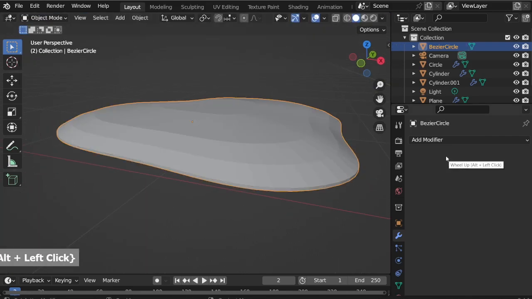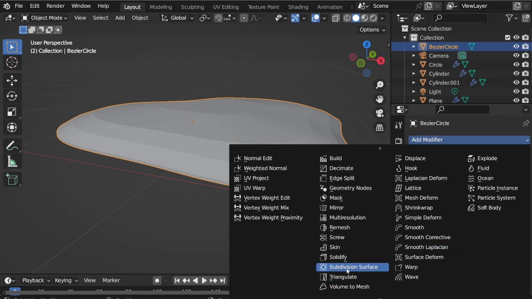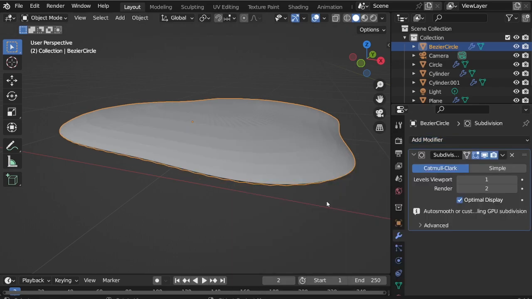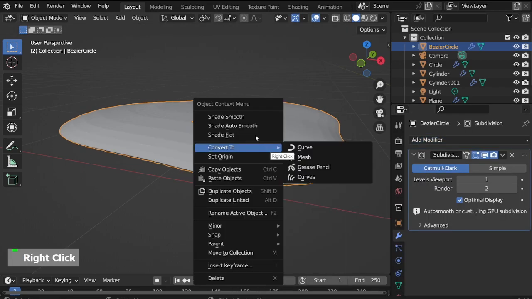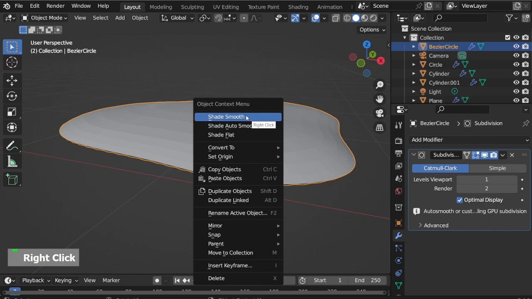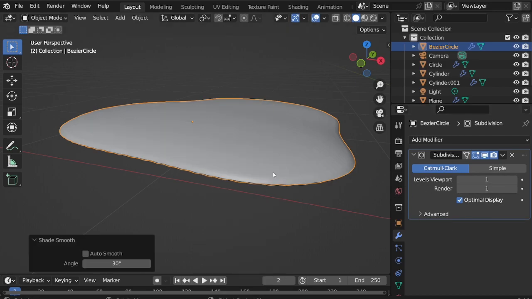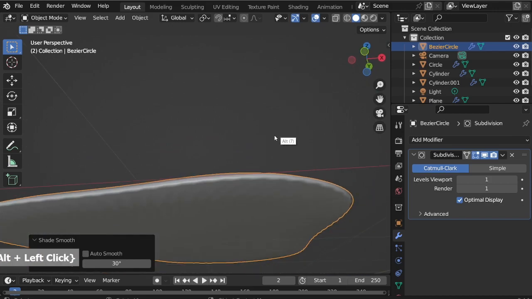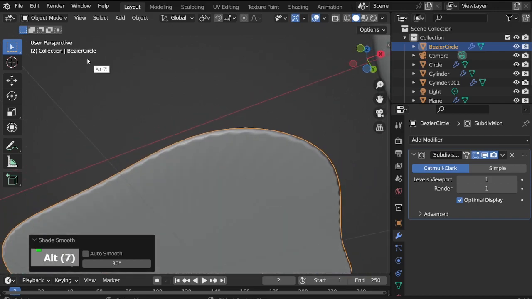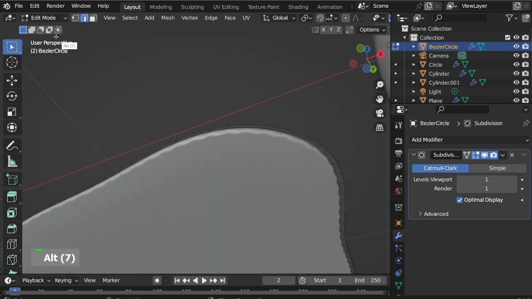Back to object mode, add Subdivision Surface modifier, right-click, Shade Smooth. I will inset the bottom face once.